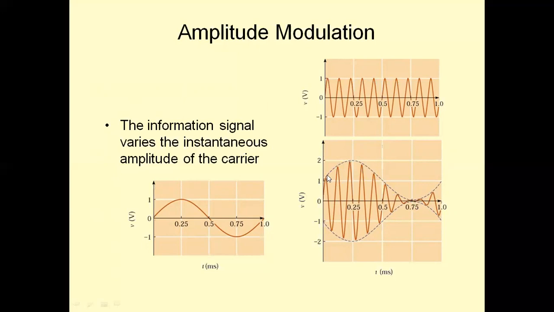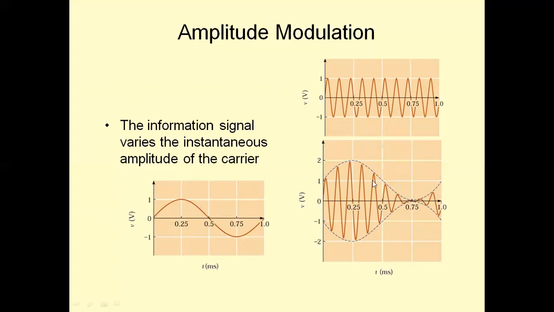These varying amplitudes are directly proportional to the amplitude of the message signal. When message amplitude is increasing, carrier amplitude is to be increased. When message amplitude is decreasing, the carrier amplitude is to be decreased.